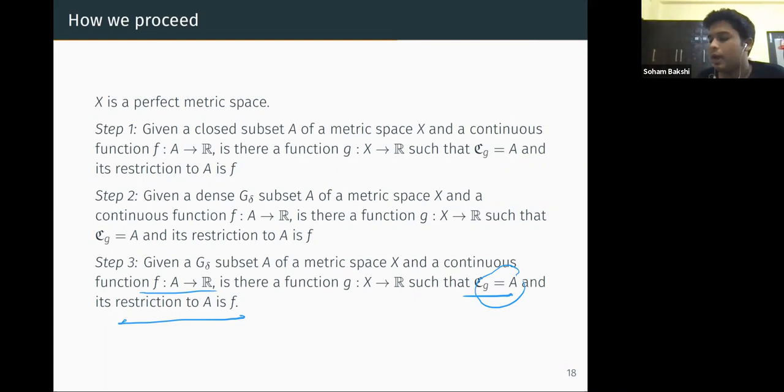Okay. And again, if we remove this perfect metric space condition, we can add it, a G delta subset A containing all isolated points.